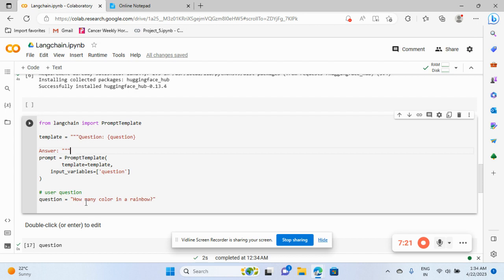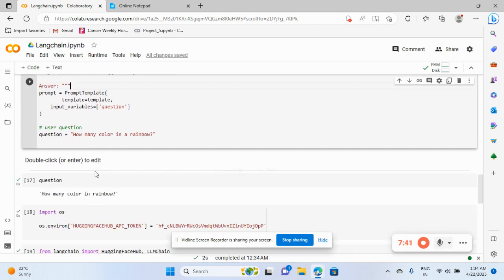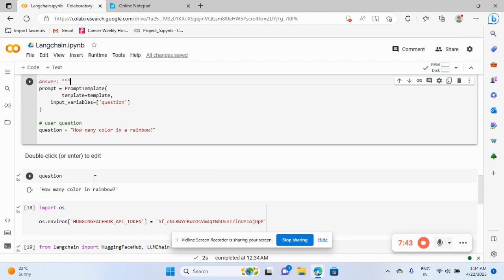Like here I have put how many colors. So I'll put my question, how many colors in a rainbow. So this is how it works. The question will go to the back end, and it will go to the input variables. After that I'll just print my question, what is the question.